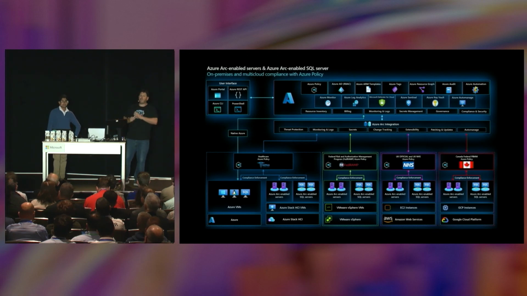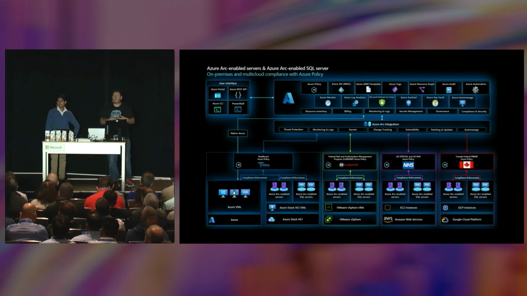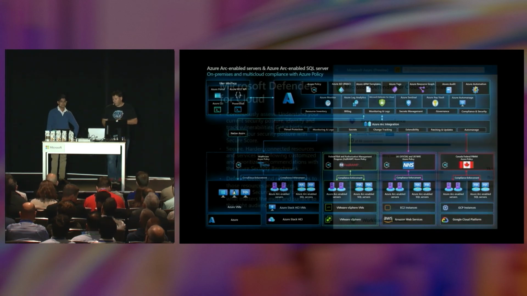And on the far left, what you're seeing on the top left, is those tool chain that I was referring to before, right? The fact that we don't want to be disruptive in the way that we are approaching this. We want people to use the same tools that they're familiar with in Azure against those Azure Arc-enabled resources, all right? So that was really important to mention.